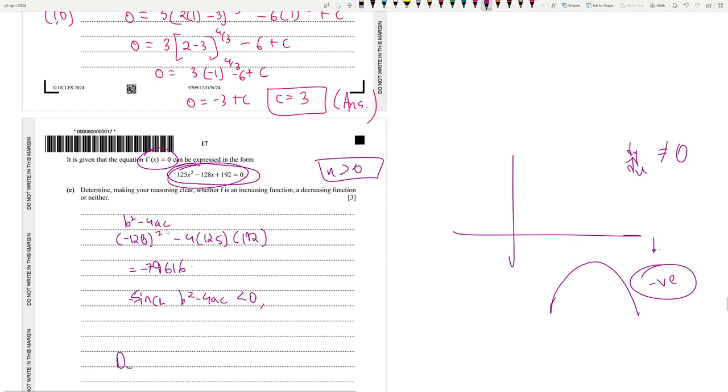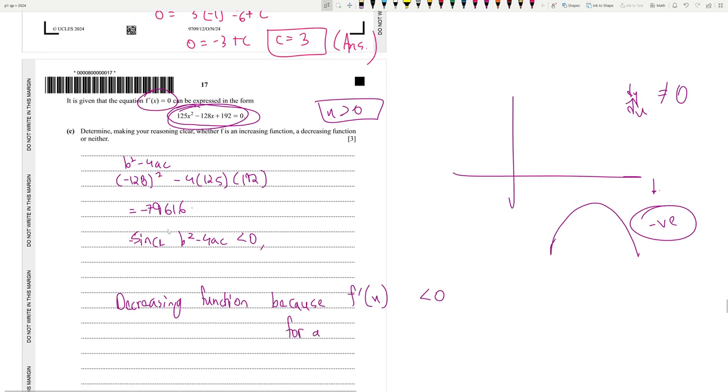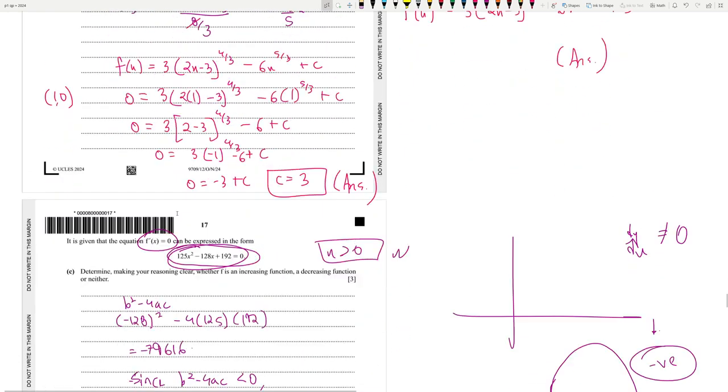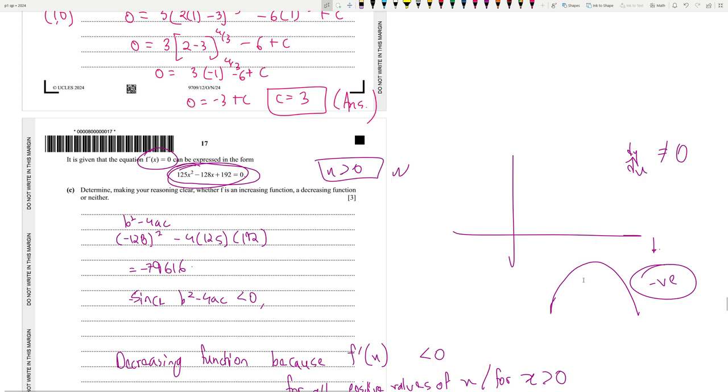So you need to say that it is a decreasing function because f prime x is actually less than 0 for all positive values of x, or for x greater than 0 according to the domain in the question that's given. Okay, it is always negative because it never touches the x-axis according to the determinant.